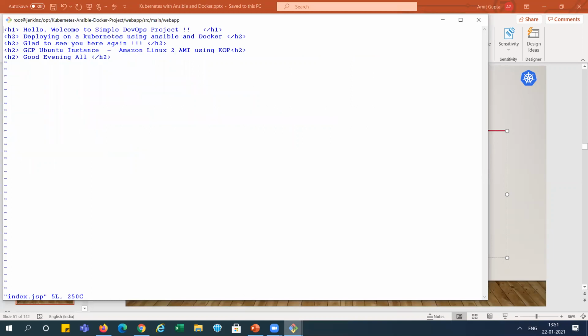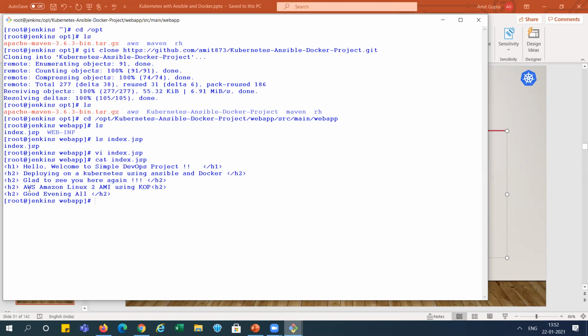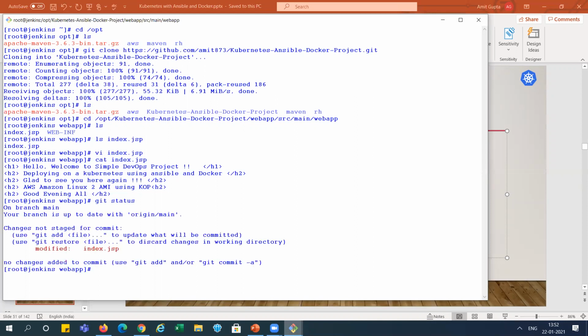Okay. Now I'm changing it. GCP, I'm removing it and putting AWS Amazon instances there, right? So I'm saving it. You can see here, cat. See, we have changed the file, right? So git status, what is showing? One file changed. I'm committing it directly using the -a option.